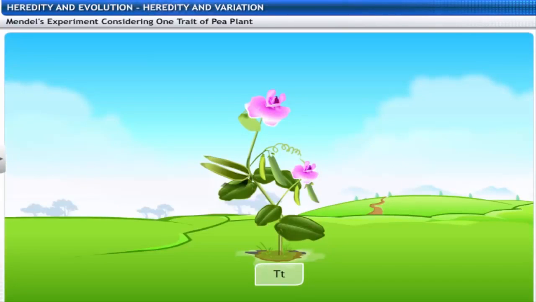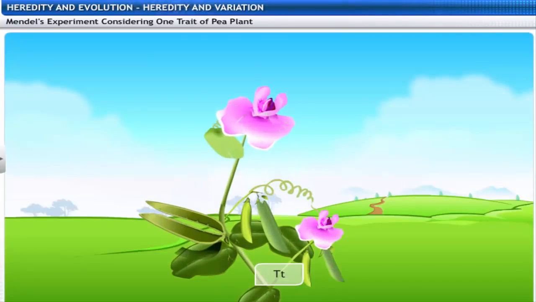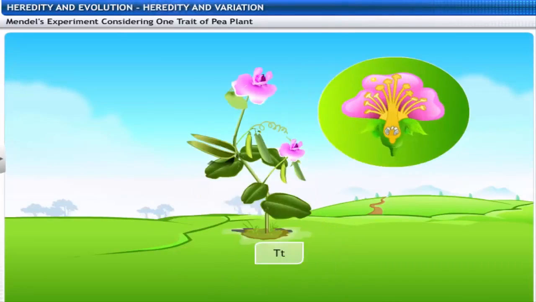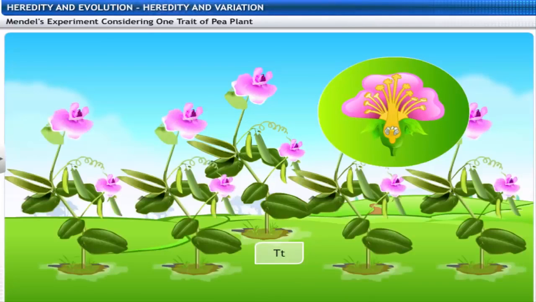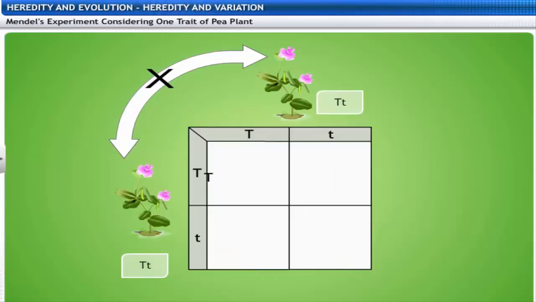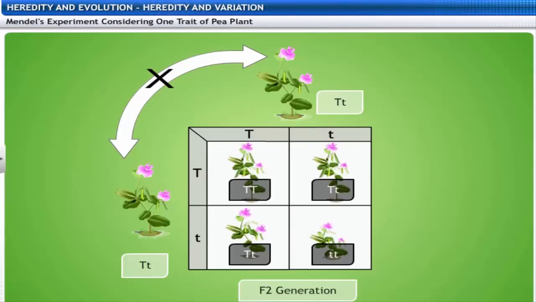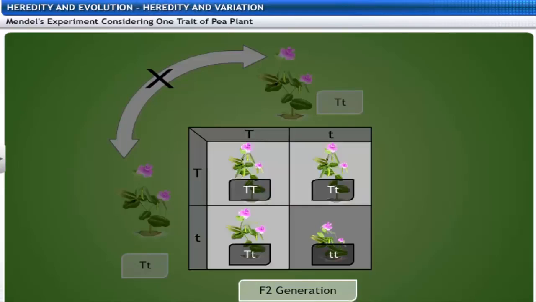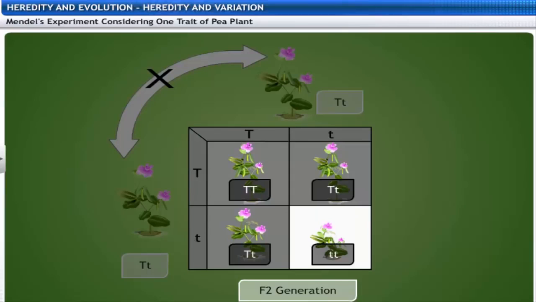Next, Mendel allowed the F1 tall plant of the genotype uppercase T and lowercase t to reproduce by self-pollination. As a result of random fertilization, the resultant zygotes can be of the genotypes uppercase TT or uppercase T and lowercase t or lowercase tt.